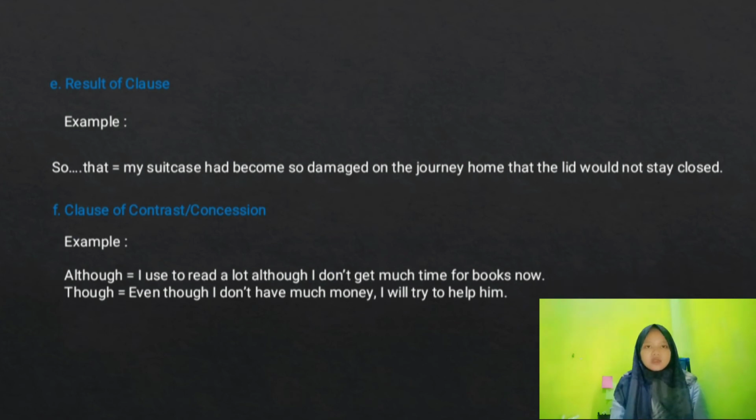Clause of contrast or concession is an adverb used to make two statements, one of which contrasts the other, contradictory between two related events. The conjunctions: although, though, while. For example, I used to read a lot, although I don't get much time for books now. Even though I don't have much money, I will try to help him.